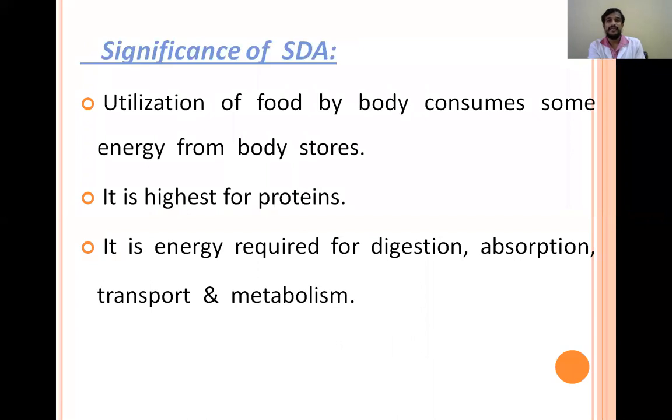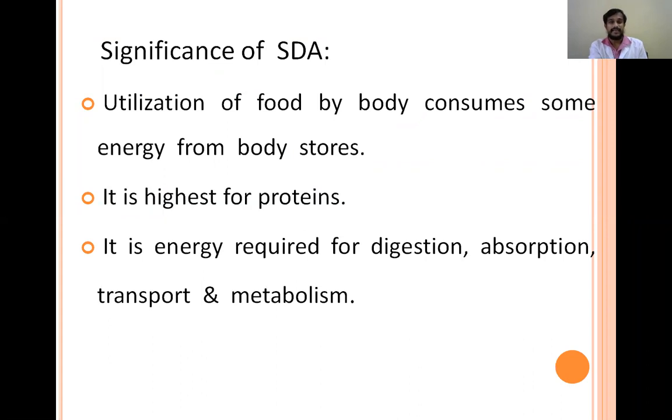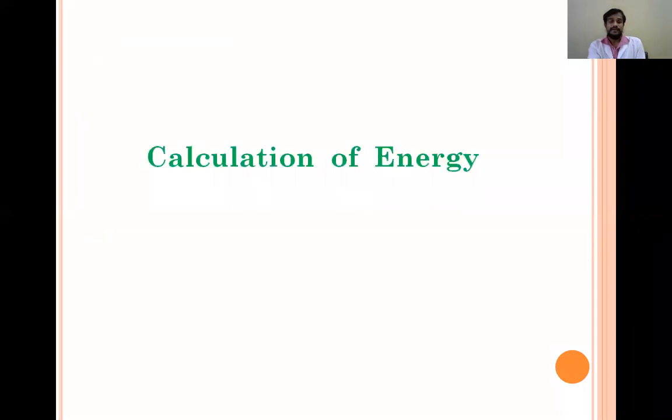And the significance of SDA is that the utilization of food makes the body consume some energy, and it is highest for protein. And we know the different ways of utilization of energy. Also SDA is required for assessing the body mass and the balanced diet. So we have seen the derivation and utilization of energy in the body. The derivation is mainly by the diet, and the utilization is mainly by the basal metabolic rate, specific dynamic action, and physical activity. So coming to the calculation of energy.